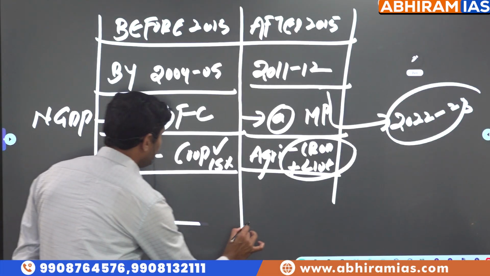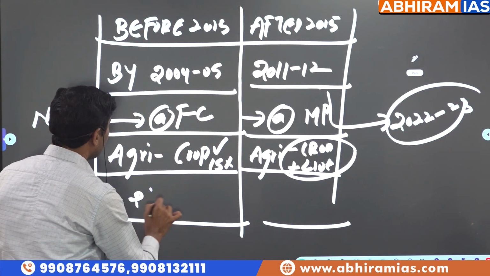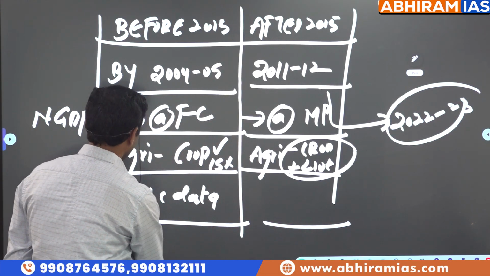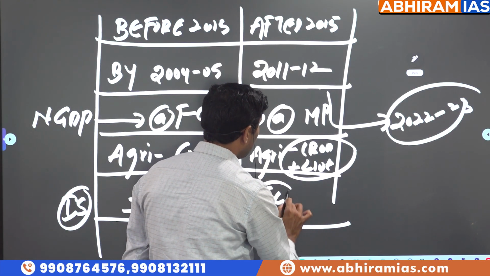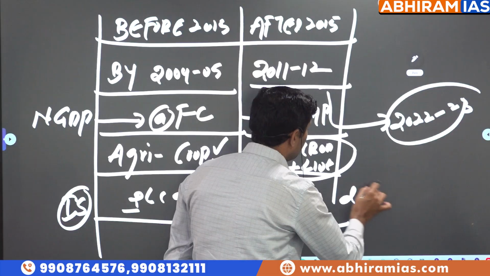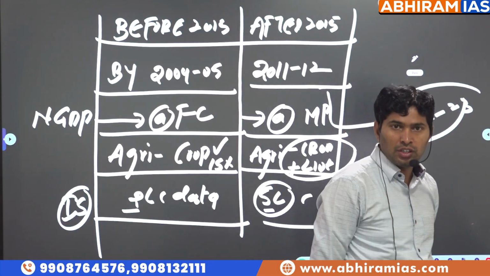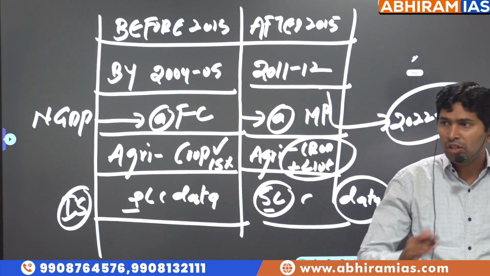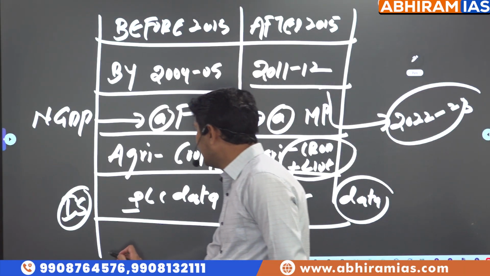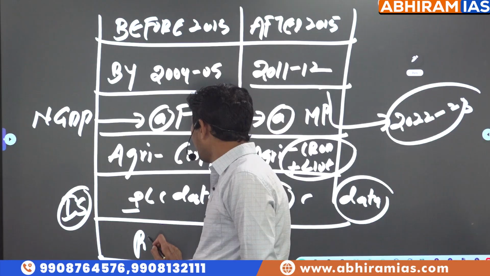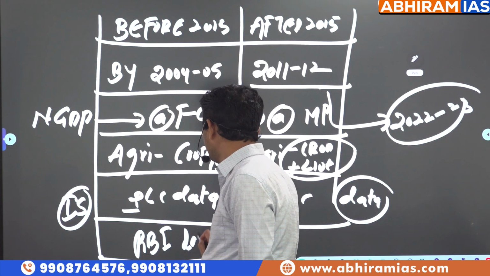Earlier, around 2 lakh company data was considered in the industrial sector, the secondary sector. Now we are considering around 5 lakh company data in calculation of national income in the secondary sector, which is a wider sample. Earlier we used to consider only RBI data for financial investments.